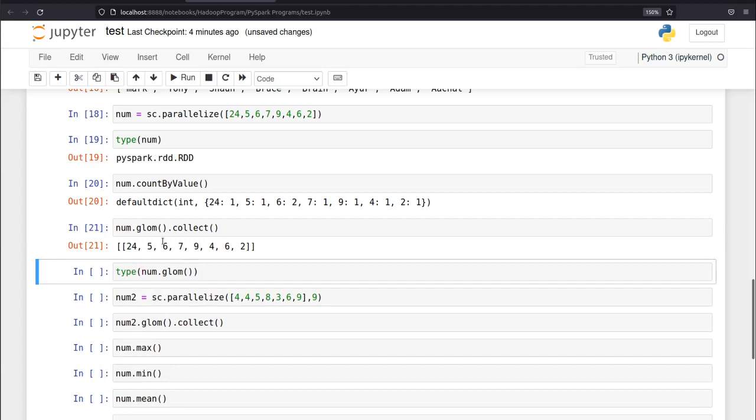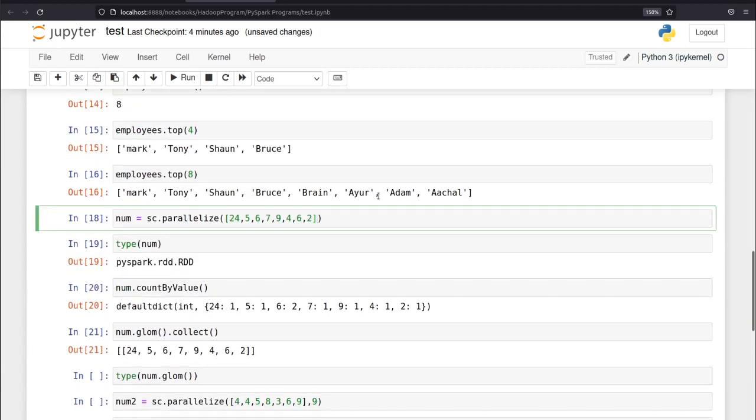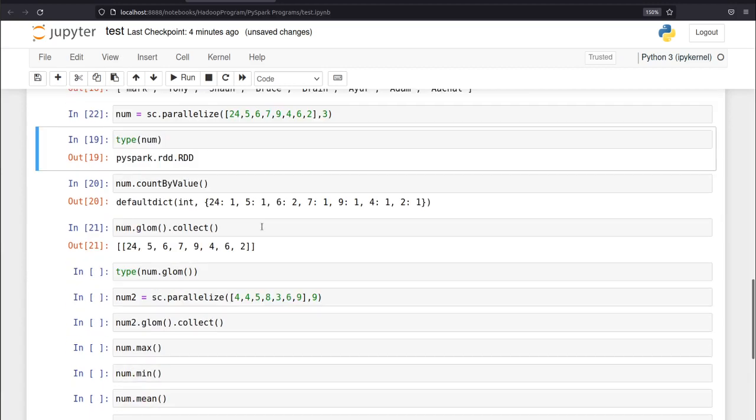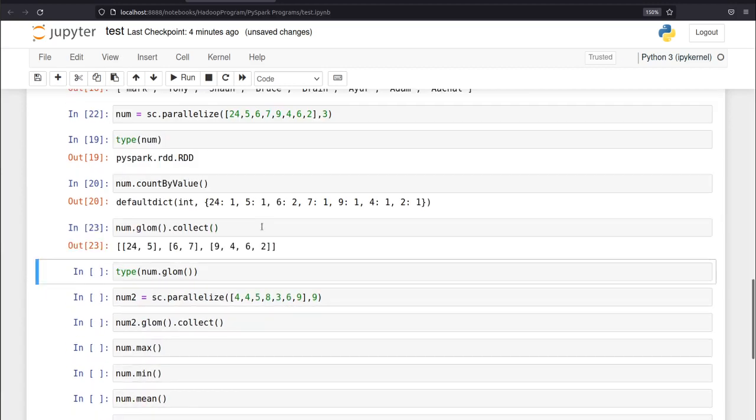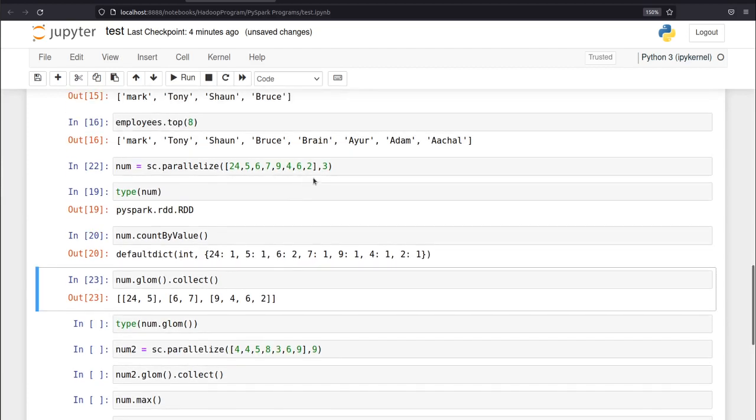What glom does is we can create the partitions of this num. And now let's check the glom again, what we get. As you can see, we are getting all the values in these 3 groups as we have given over here.